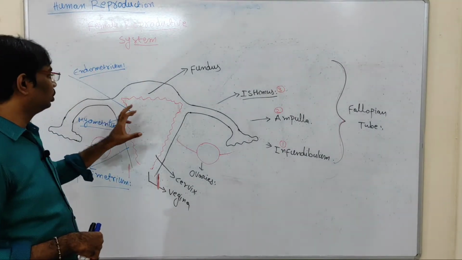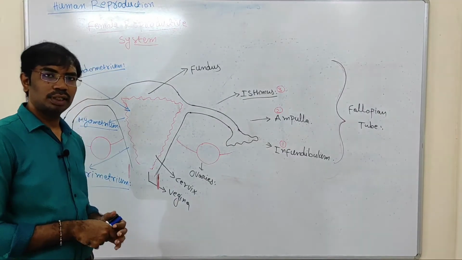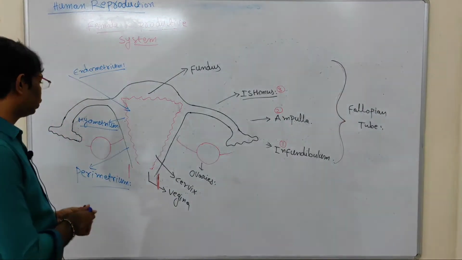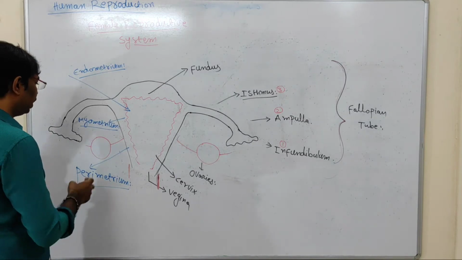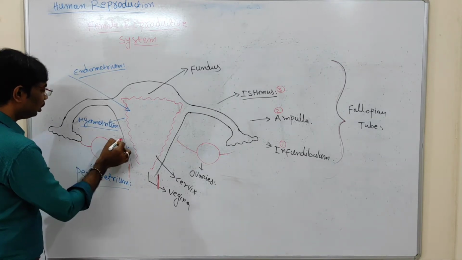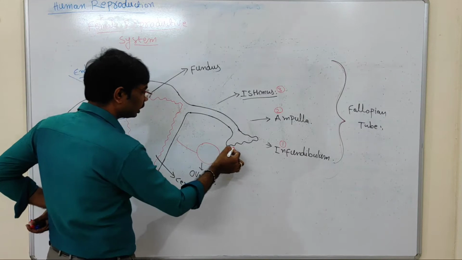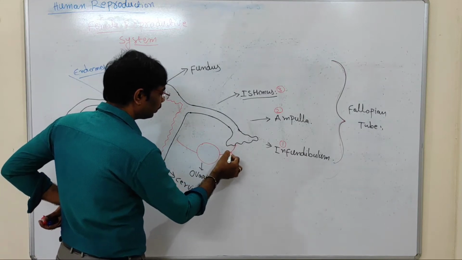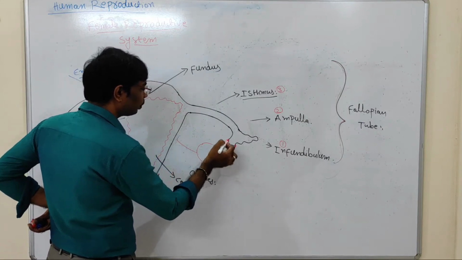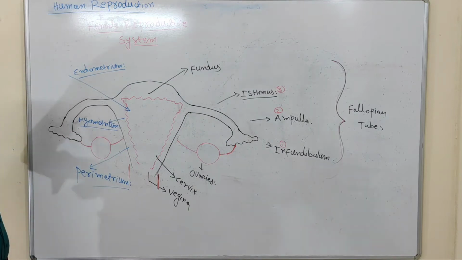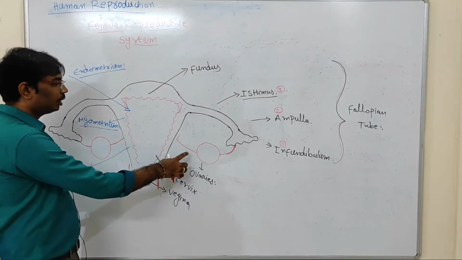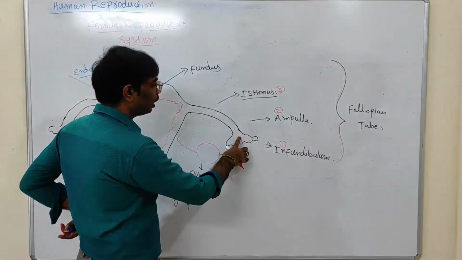So see here. The female reproductive system contains a pair of ovaries. Two ovaries are present in the female reproductive system. See here, first ovary and second ovary. So a pair of ovaries is present in the female reproductive system. The ovaries are connected to the fallopian tube.